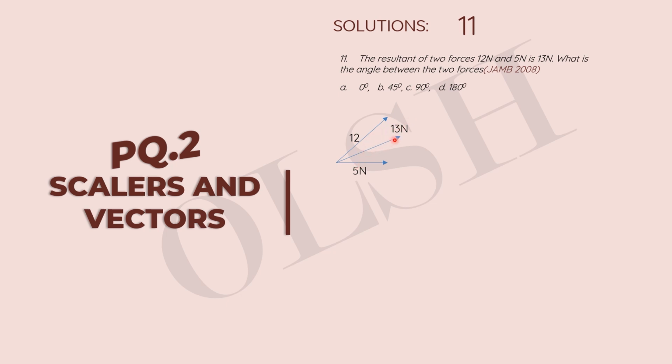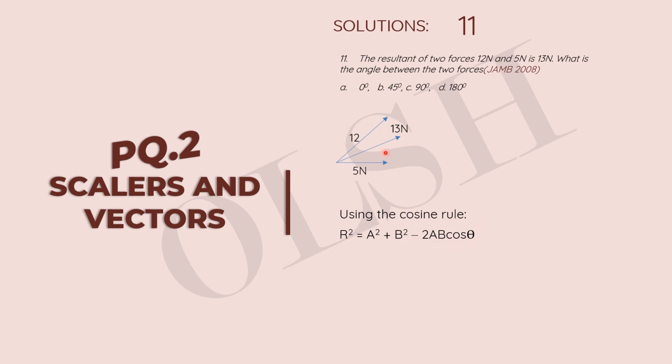So basically what we're going to do now is assume this is a parallelogram. These 12 and 5 are adjacent sides of a parallelogram, and this is the diagonal that represents their resultant. Okay, so what we're going to do now is use the cosine rule to solve for this. So we have R squared equal to a squared plus b squared minus 2ab cos theta.